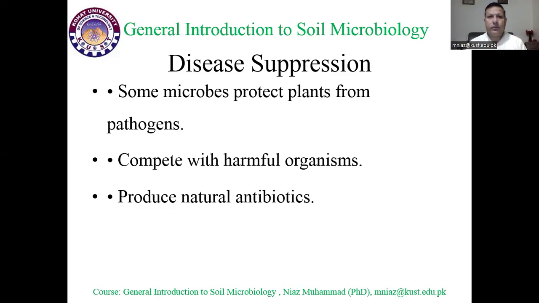Third is the function and importance of microorganisms in soil disease suppression. Several microorganisms have functions to control pathogenic microorganisms in soil.